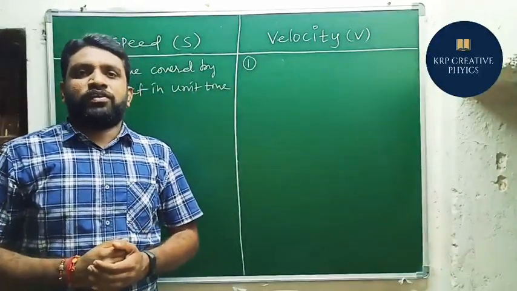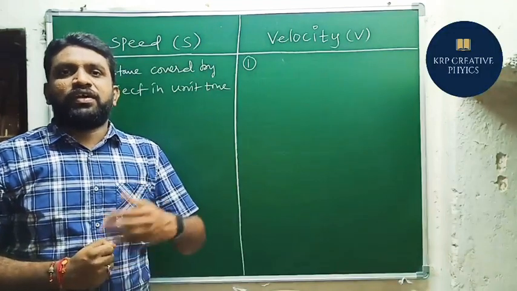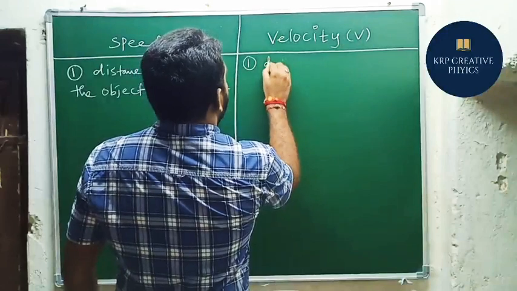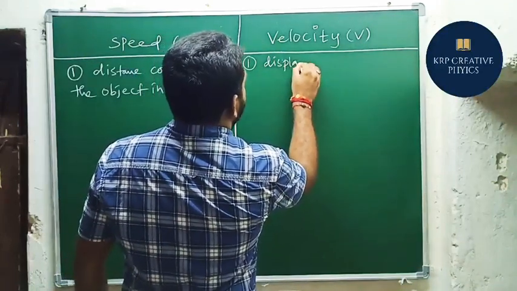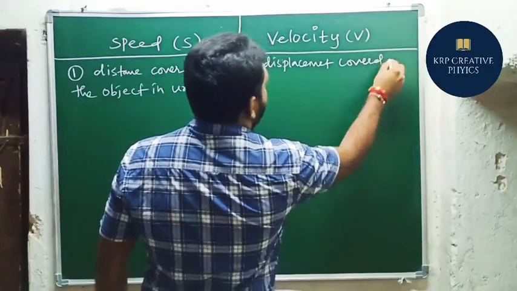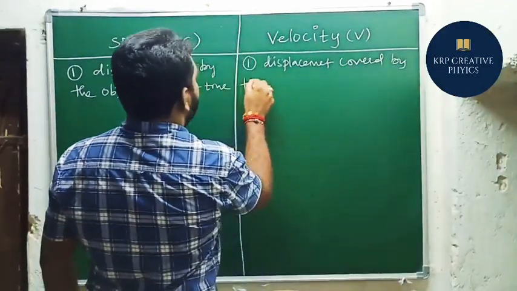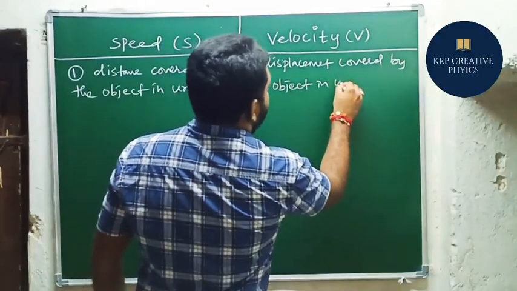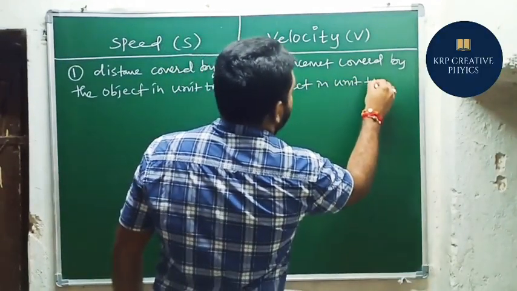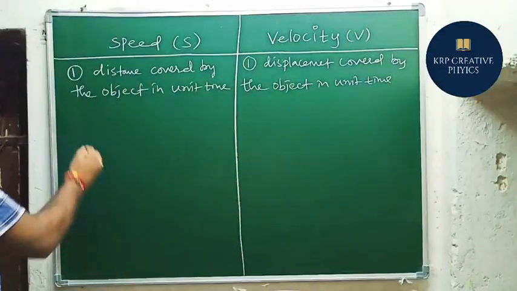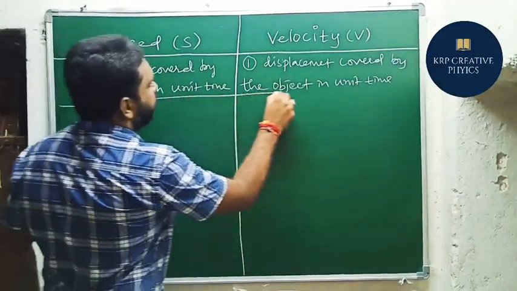The amount of displacement covered by the object in a given time or in a unit time. Displacement covered by the object in unit time is said to be velocity. So definitions are completed here.